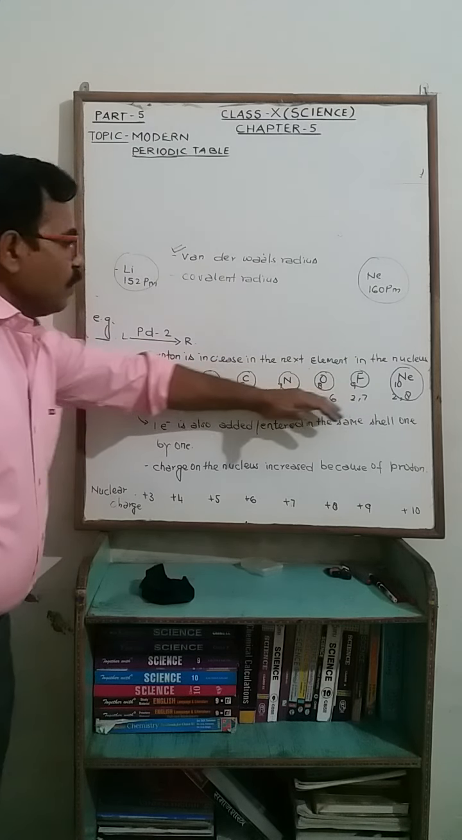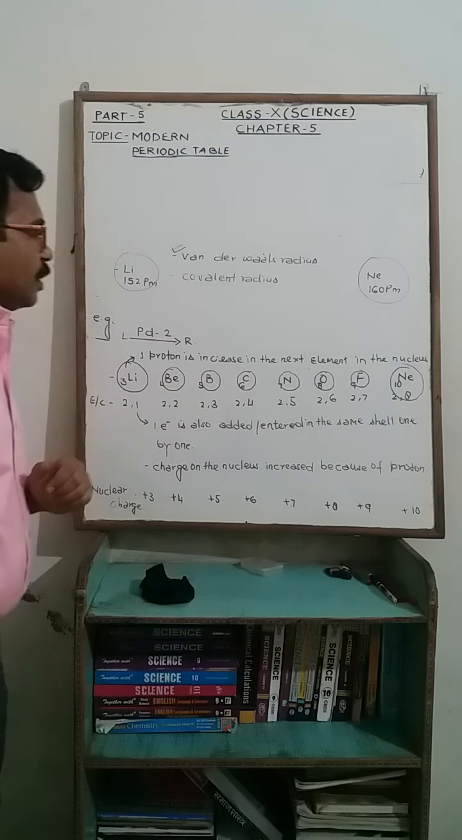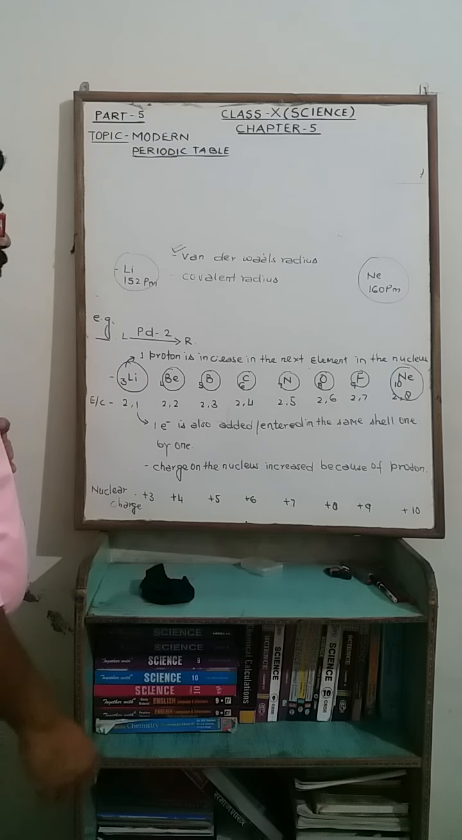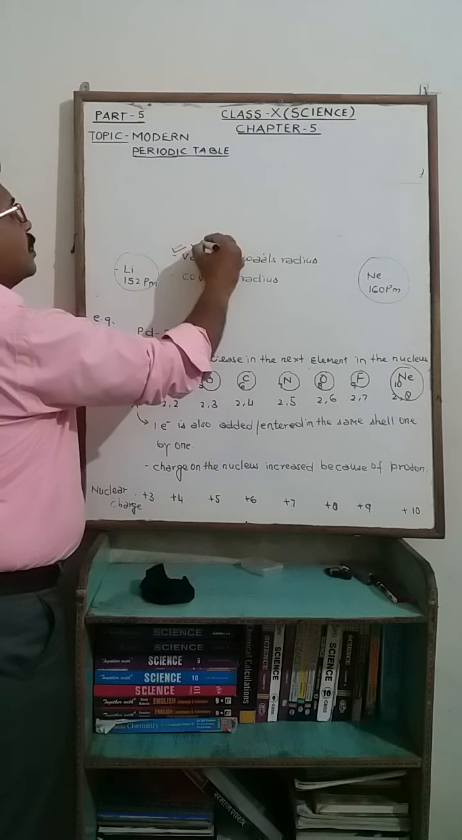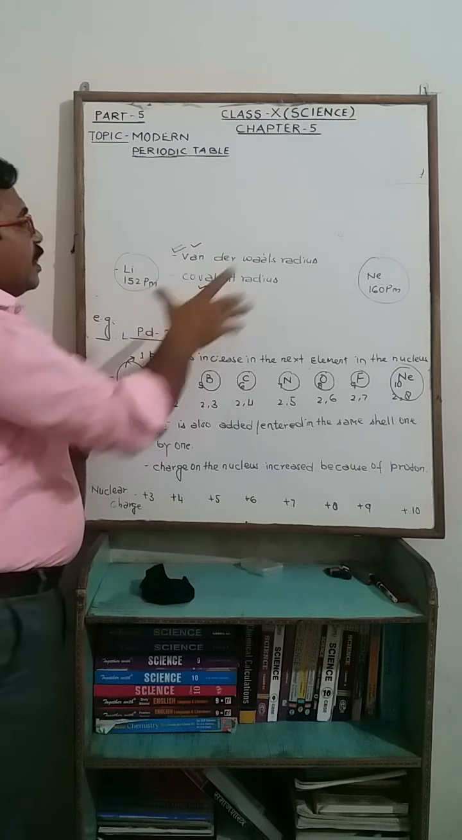in the case of other elements, lithium, beryllium, boron, carbon, nitrogen, oxygen and fluorine, there is the effect of covalent radius. You will study in the class. And the van der Waals radius is greater than covalent radius.